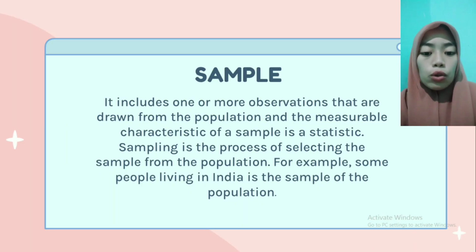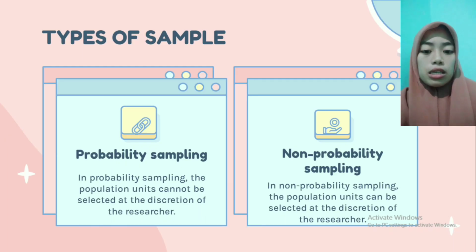Okay, the second is definition of sample. A sample includes one or more observations that are drawn from the population, and the measurable characteristic of a sample is a statistic. Sampling is the process of selecting the sample from the population. For example, some people living in India are a sample of the population.